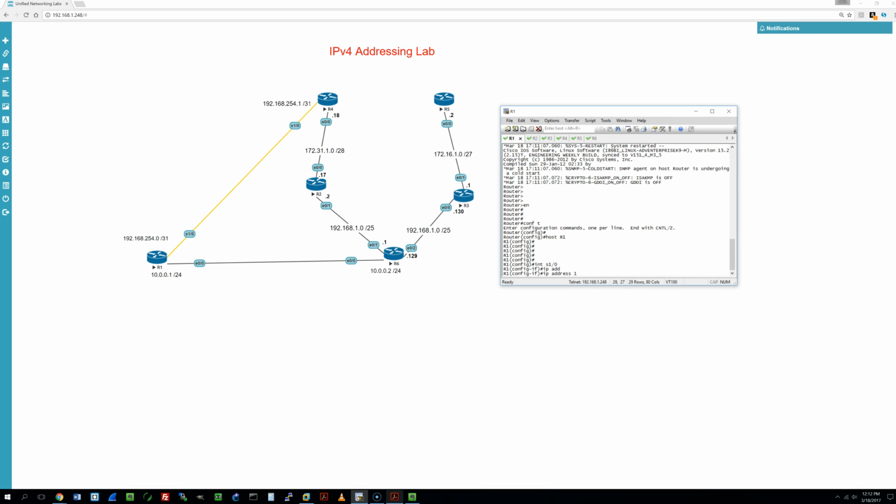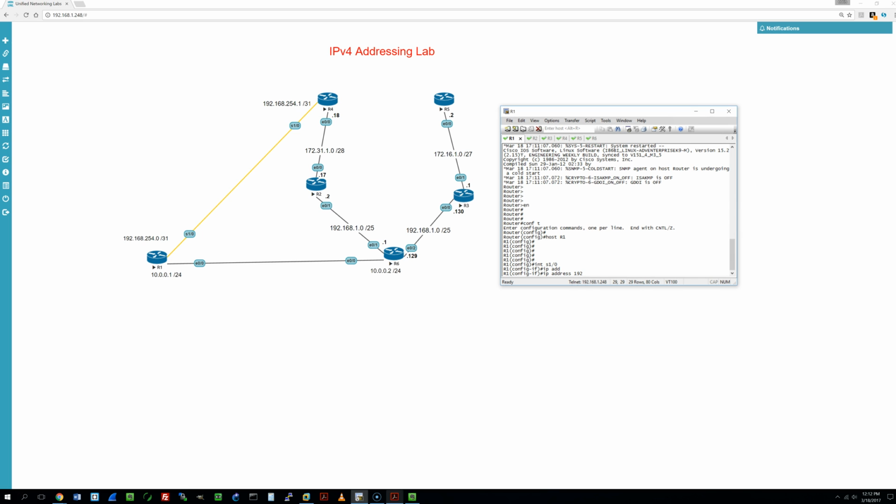So the topology says we should do 192.168.254.0. So in Cisco iOS images, I think it's like 12.4 and later, you're allowed to do this with the /31. Images before that, you would have to use a /30 because you would need the 2 other addresses for the subnet ID and the broadcast IP address. But in this case, this is a newer iOS image, so we don't need to do that.